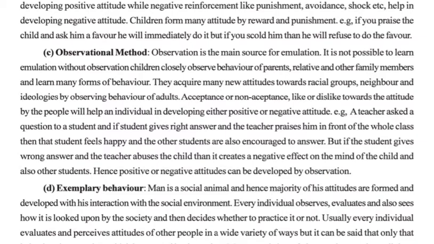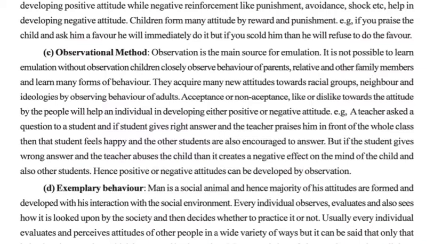For example, in a class, if the teacher asks a question and a child gives an answer, and then the teacher appreciates that child, other children in the class would develop a positive attitude towards the teacher and they will also try to give answers in the class, okay? But if the opposite happens, that is if the teacher scolds the child for his wrong answer, then what would happen?